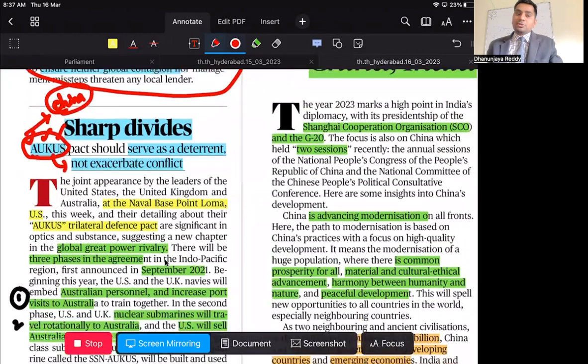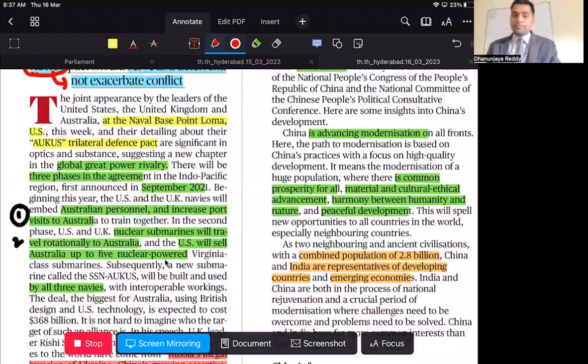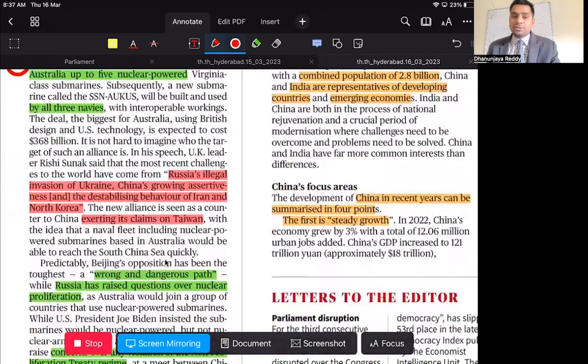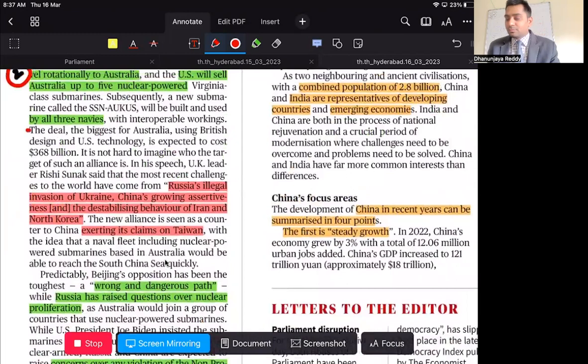Now, what are the three major tools that AUKUS is focusing on? First, increasing the strength of the Australian military personnel by training them and increasing port visits. Second, giving Australia nuclear-powered submarines. And the third is building a combined nuclear submarine in the region. Together, all three navies are going to launch one submarine.